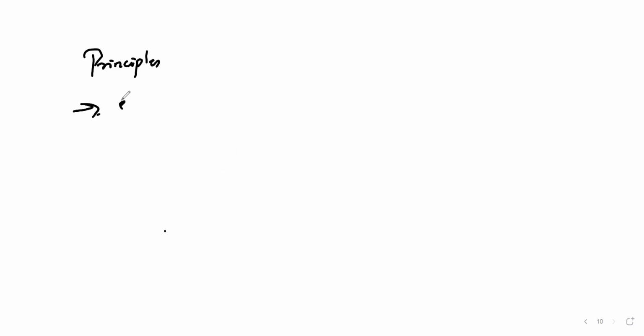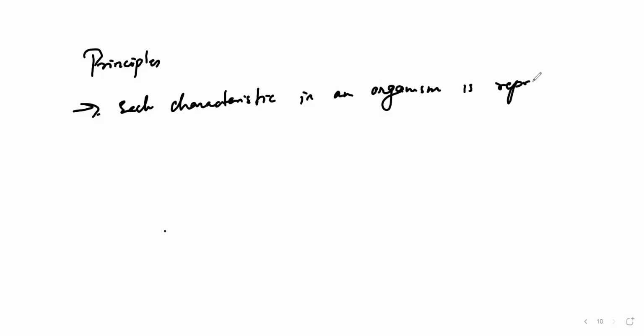The first one is each characteristic in an organism is represented by two factors. Two factors means, I told you, recessive and dominant.